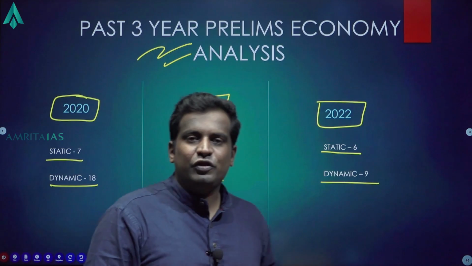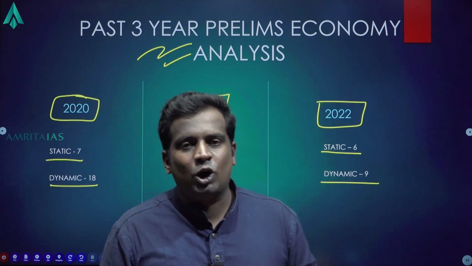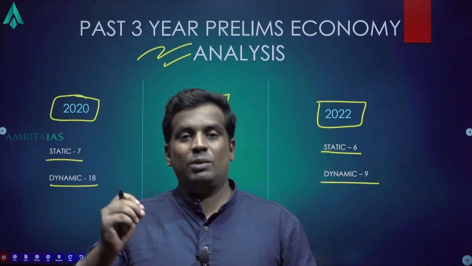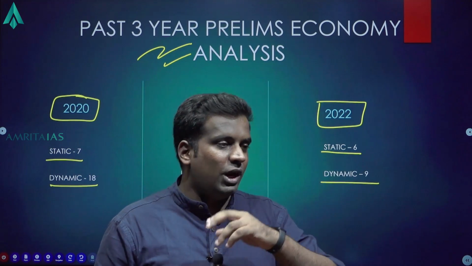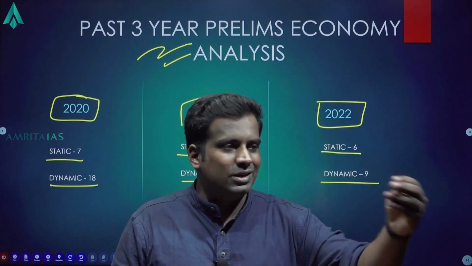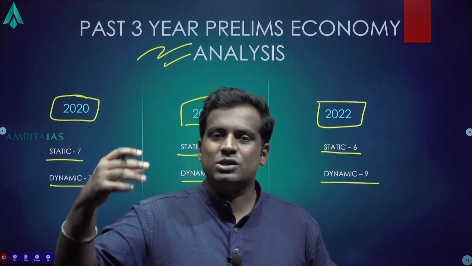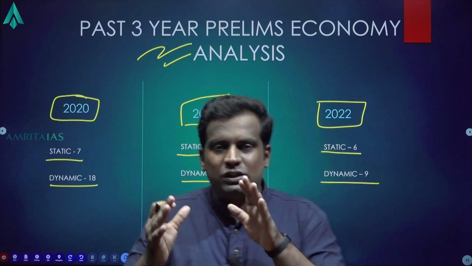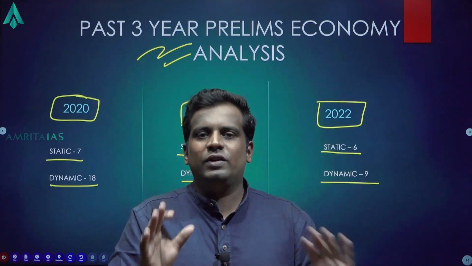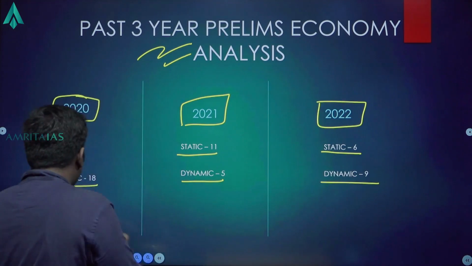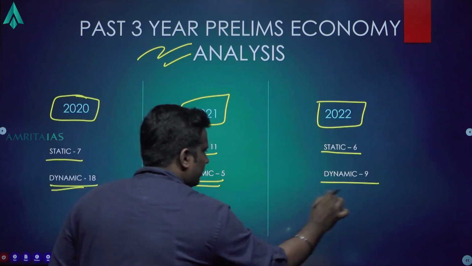Okay. If they don't belong to the conventional economics topics, maybe they are based out of the economic survey, or maybe they are based out of the budget, or maybe they are based out of some recent current affair that has come up, some recent legislation that has been passed, or some recent reform in the tax code or something. Anything of that sort which does not fall within the conventional part of the basic textbook, I will consider inside dynamic.